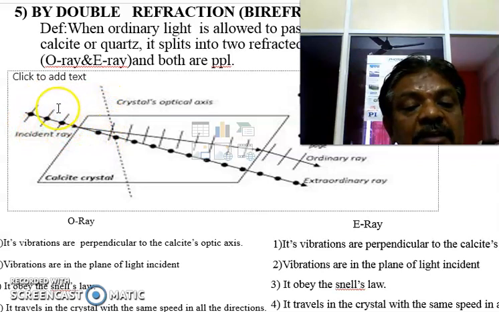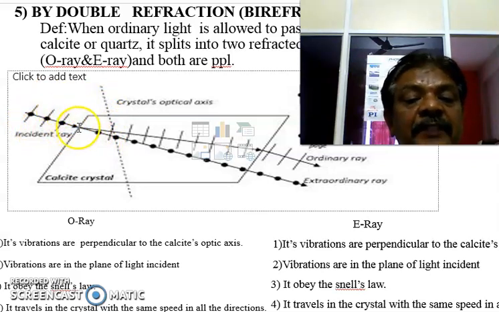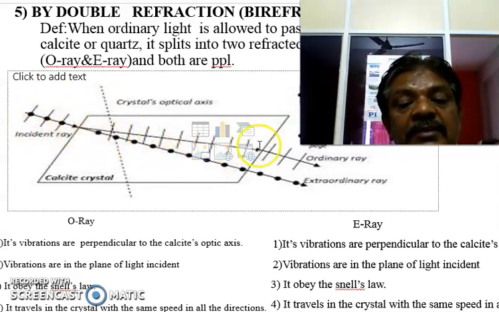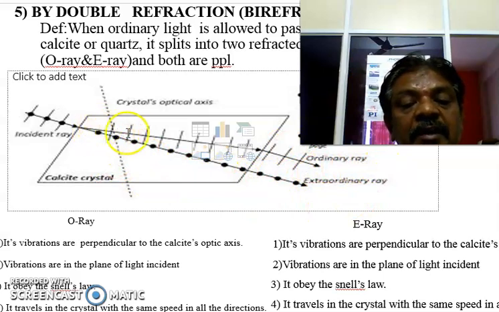This is the unpolarized light, and here it gets refracted into 2 polarized lights. One is the ordinary polarized light, another is the extraordinary polarized light. The ordinary polarized light follows the refraction laws. The extraordinary polarized light does not follow the refraction laws.